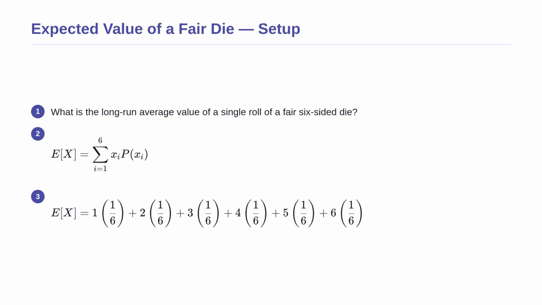Before we move on, let us see this formula in action with a concrete example. Suppose you roll a standard, fair, six-sided die. What is the mathematical expectation of a single roll? We start with our discrete expectation formula. Since the die has 6 faces, we sum from 1 to 6. We substitute the actual values. Each number from 1 to 6 is multiplied by its probability, which is 1/6.